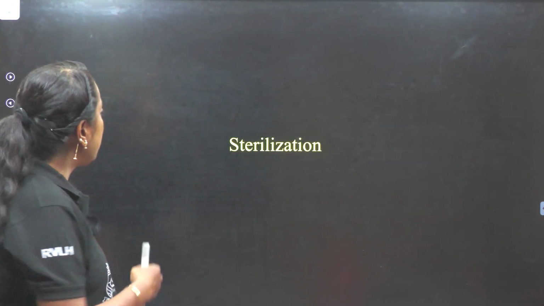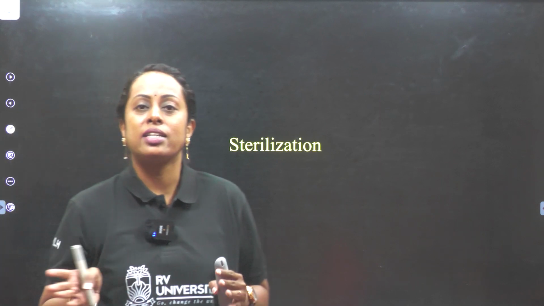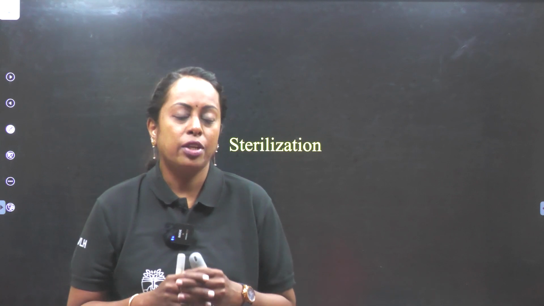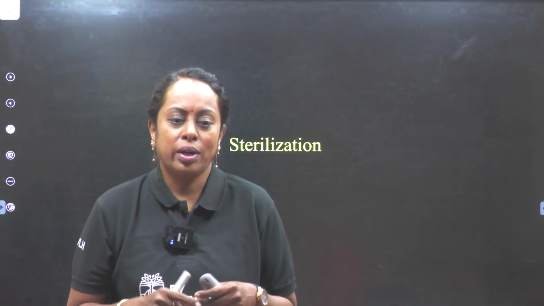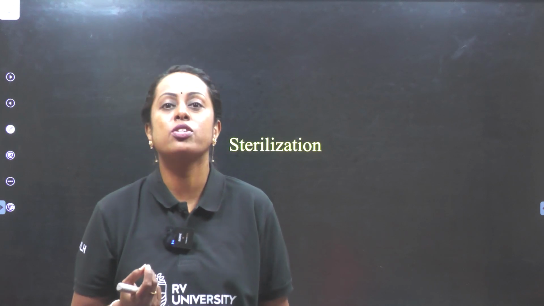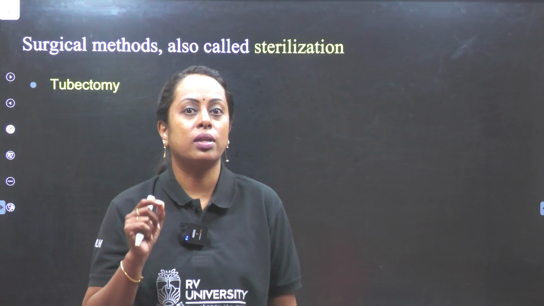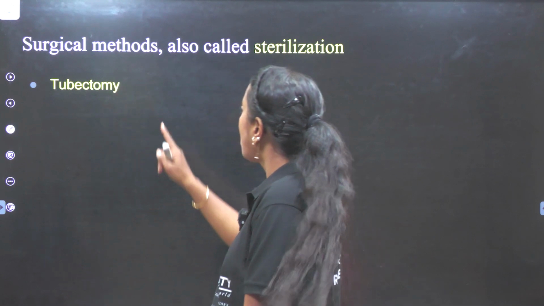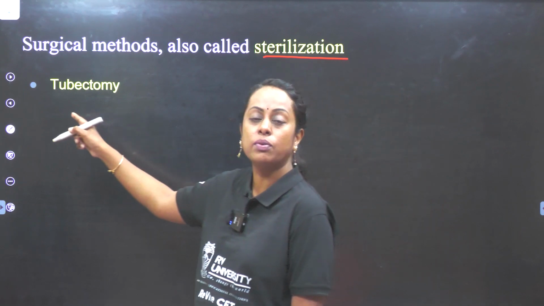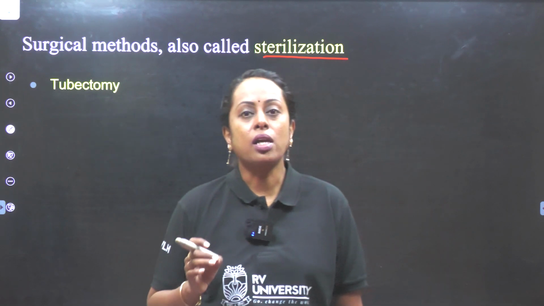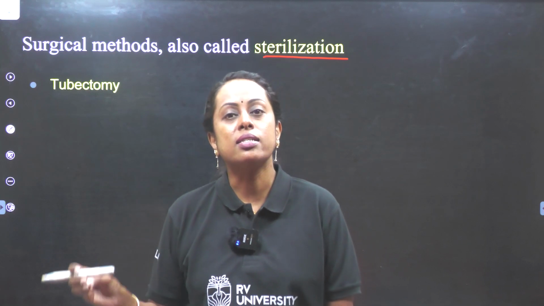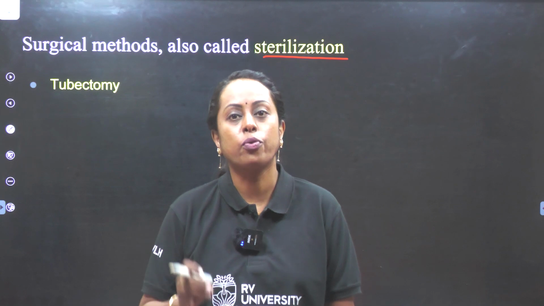Followed by this, we will be starting sterilization, a non-reversible method, both in male and female. Usually when a question comes, in that hurry or tension, you may mark it really wrong. So make sure you read the question properly and understand the concept. We're starting with the surgical method, otherwise known as sterilization. See the word, it is tubectomy. When I'm talking about a tube, I'm talking about the oviduct. So this is a sterilization method which is done for whom? Females.